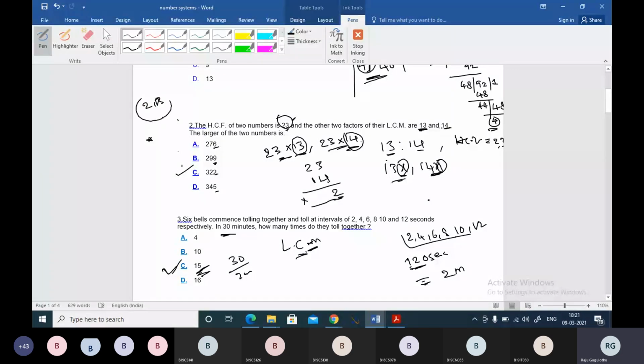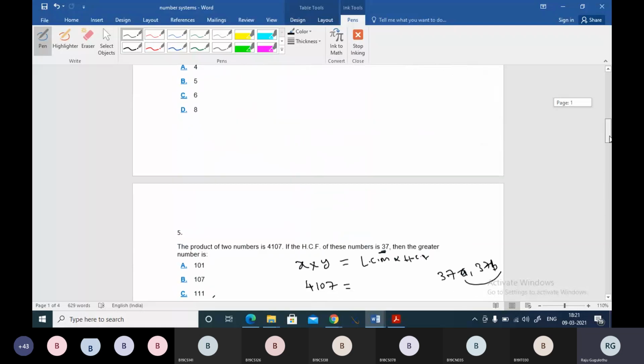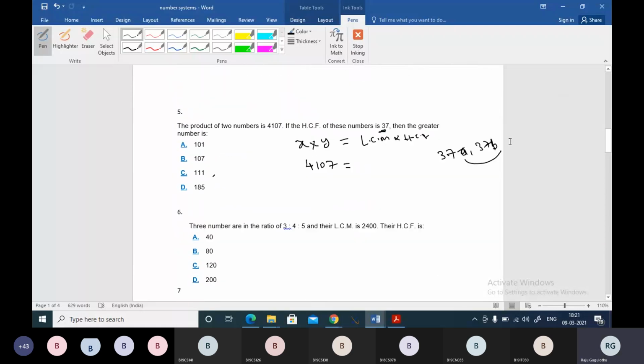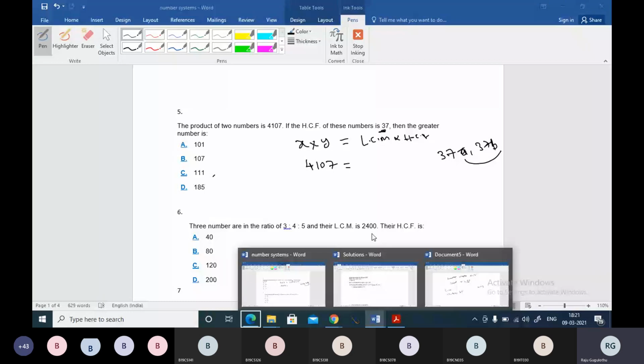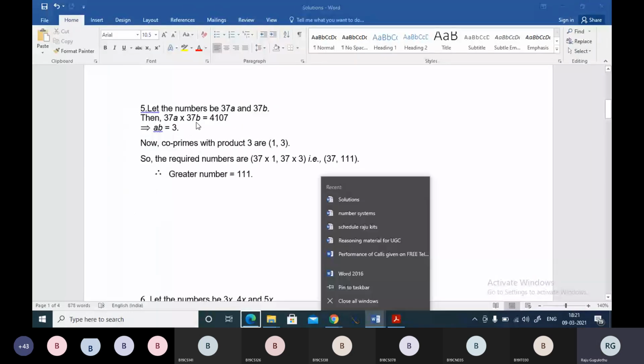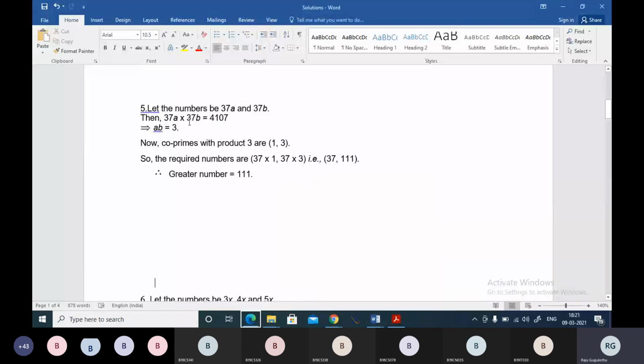If you find the HCF of the given numbers and the HCF is 1, then those numbers are called co-prime numbers. So here A and B are the co-prime numbers. You can multiply both of them, 37A and 37B, right? That must be equal to 4107. A and B should be co-primes, because that logic is valid when A and B are co-primes only. And co-primes are nothing but numbers whose HCF is 1.